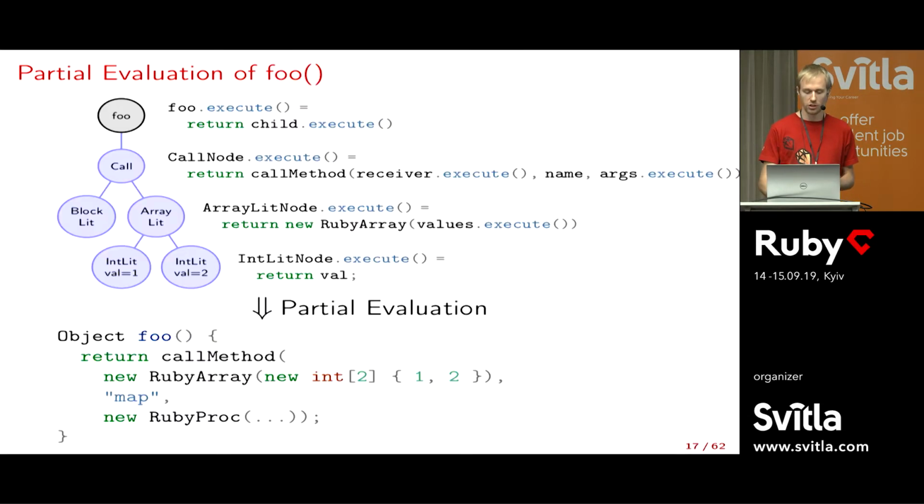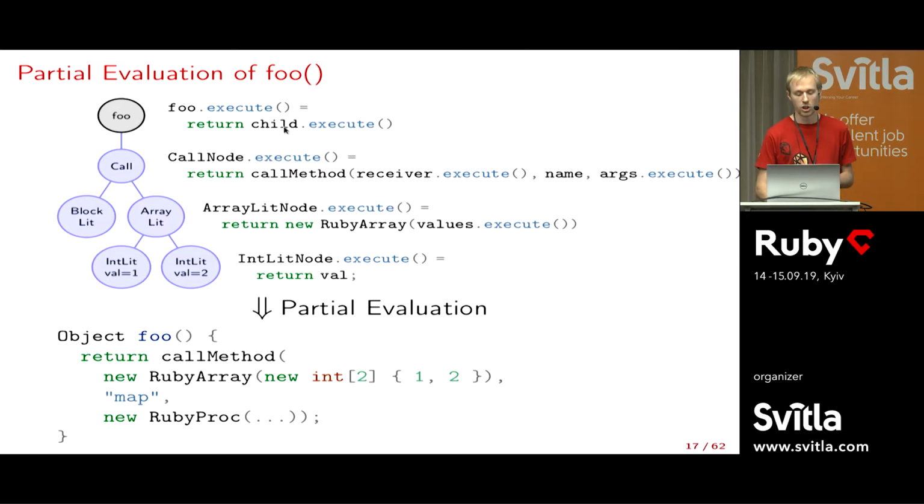I will show you the process interactively. Here we have our little tree for the foo method, and for each node we have the definition of the execute method next to it. To execute a method, we just execute every statement or expression in it. In this case, there's just one, so we just execute that one. There's a child node, a field here, and we say, okay, go execute that call. The interesting bit is that we know we are compiling foo and nothing else.